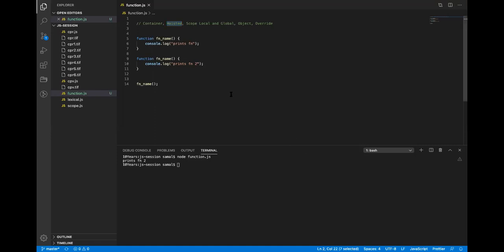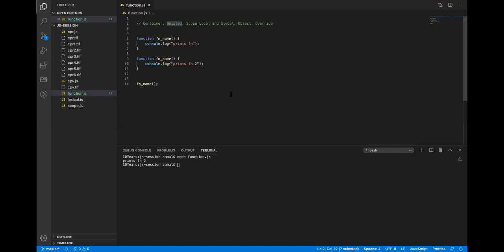What is hoisting? Is it declaration or initialization? Declaration, right? Hoisting is basically, whenever you declare a variable, it gets hoisted to the top of the execution or the top of the function scope.